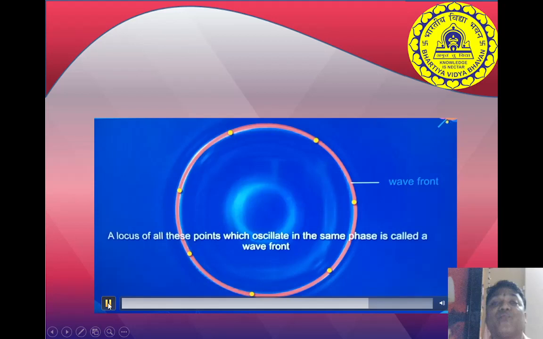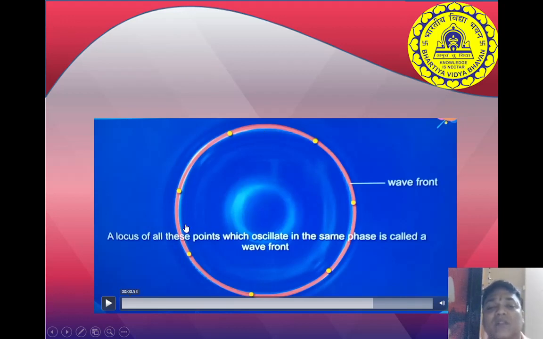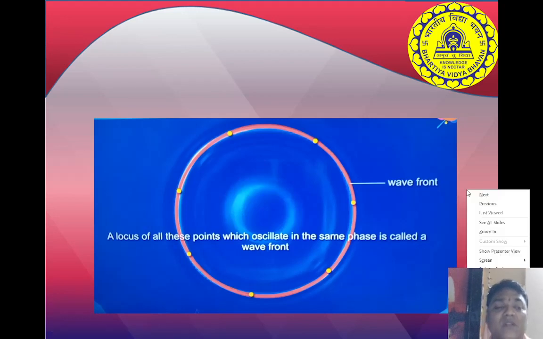Wavefront is nothing but what? A locus of all the points which are, see, these are all points, yellow color. They are in the same phase. Same phase means what? They are oscillating with the same phase. That locus of all those points which are oscillating in the same phase is called as what? Wavefront.